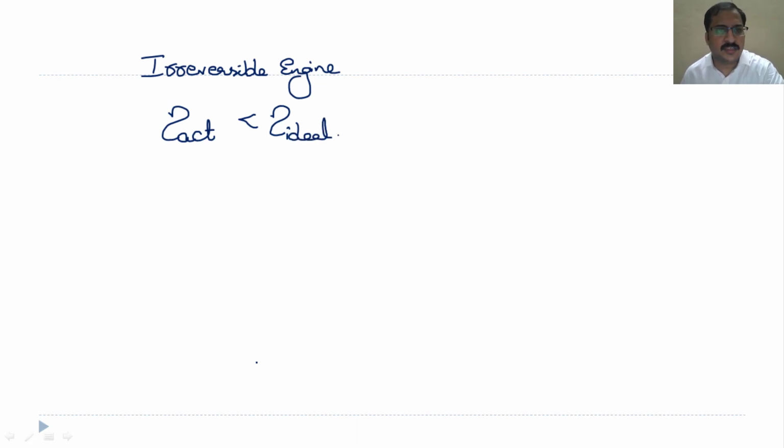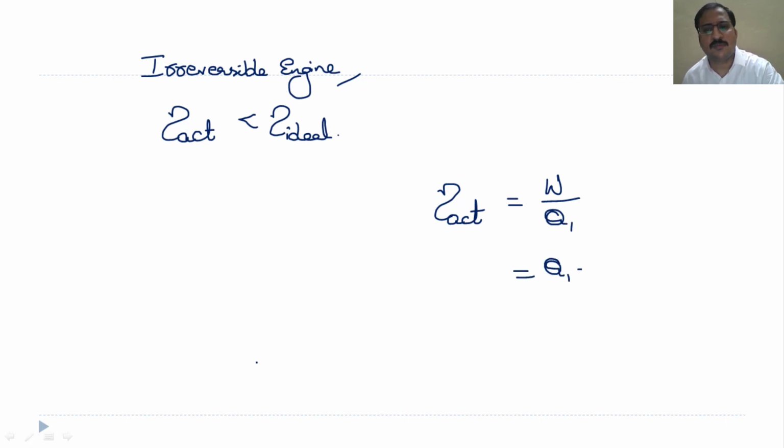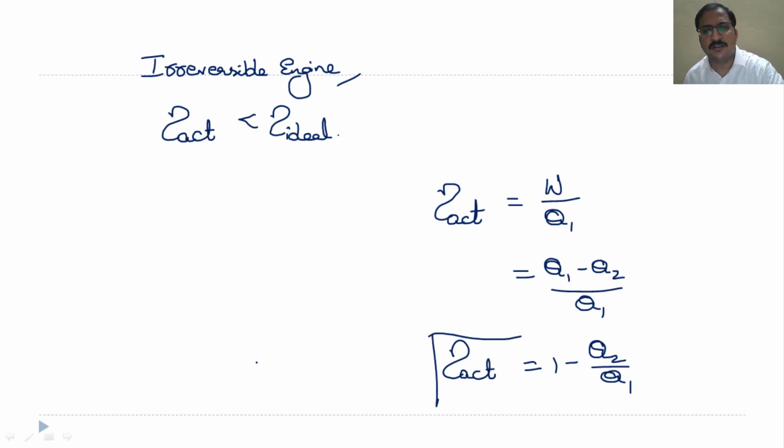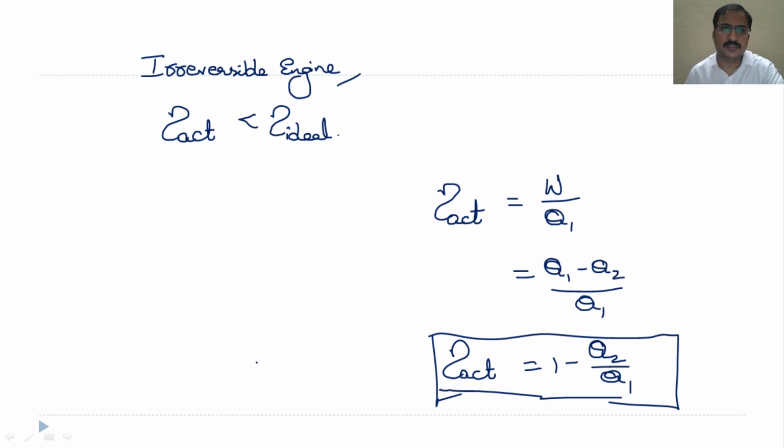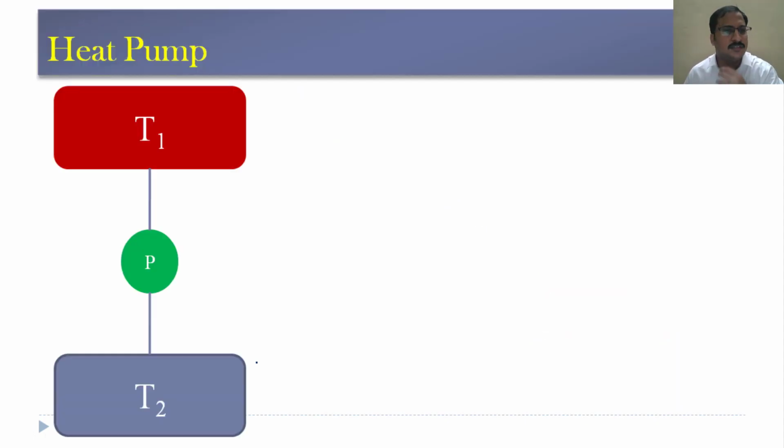So, for irreversible engines, when we are supposed to write the efficiency, we always need to consider the actual efficiency while solving the problems, that is work done by heat supplied, or Q1 minus Q2 by Q1, or simply 1 minus Q2 by Q1. So, this is the formula we always have to remember when we have to find the efficiency. Now, let us go to another device called the heat pump.